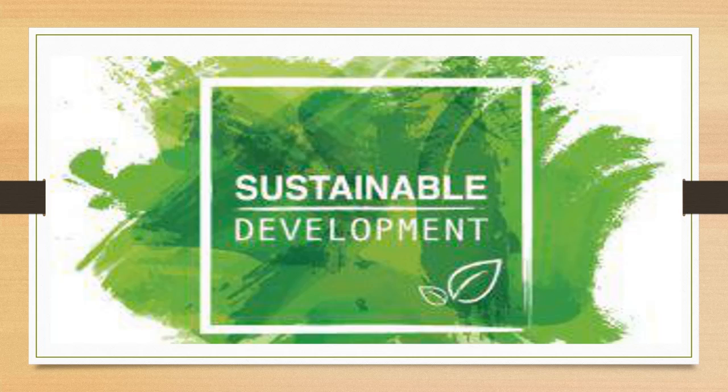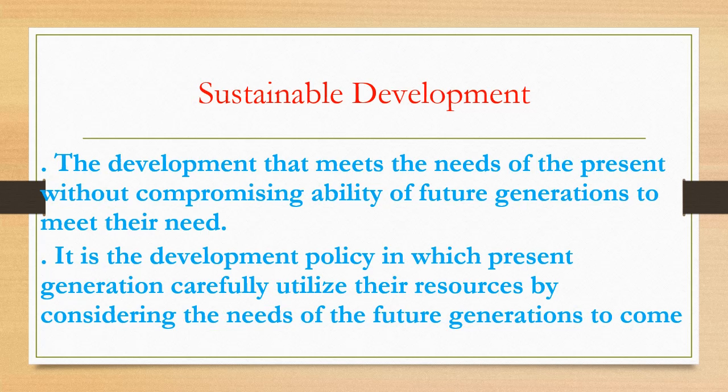Now the next one is sustainable development. What is its importance and what are its principles? The development that meets the needs of the present without compromising the ability of future generations to meet their needs. This policy is known as sustainable development.